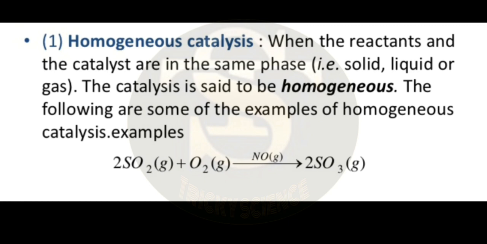The following are some of the examples of homogeneous catalysis. In the lead chamber process, the oxidation of sulfur dioxide to sulfur trioxide takes place in the presence of nitric oxide as catalyst. So in this reaction, the catalyst is present in the same phase as the reactants.